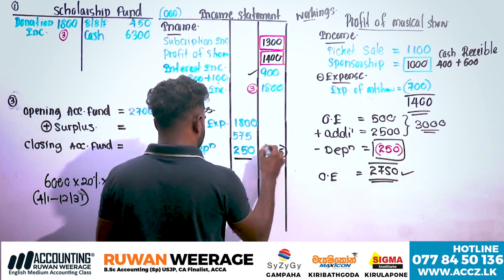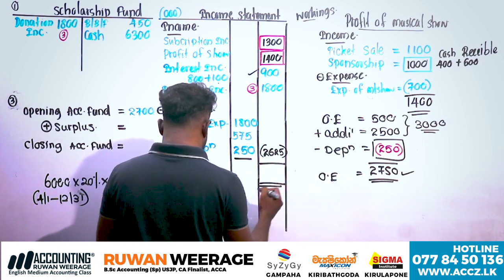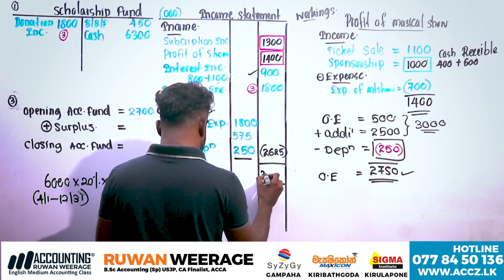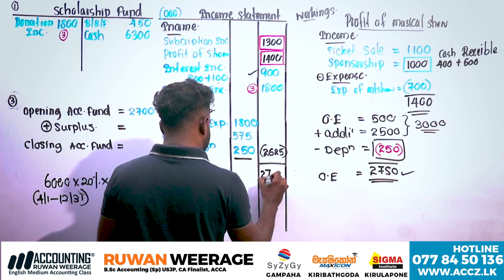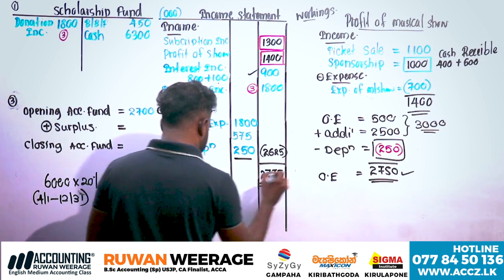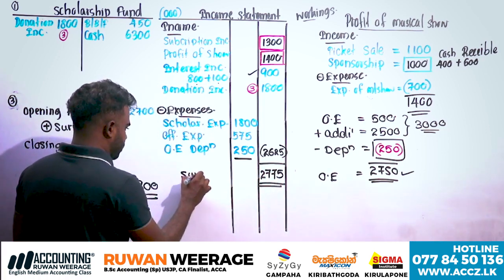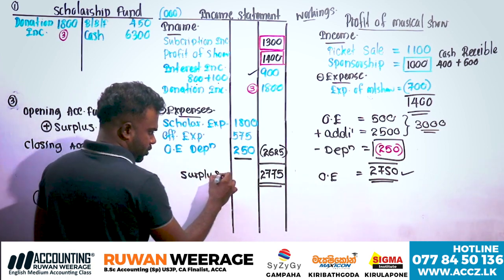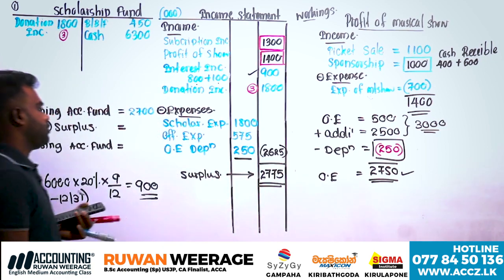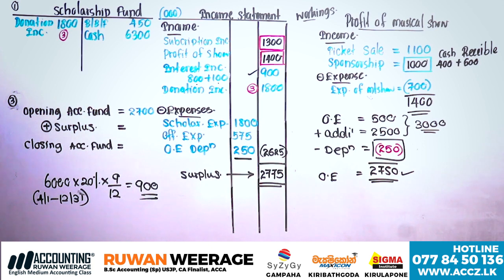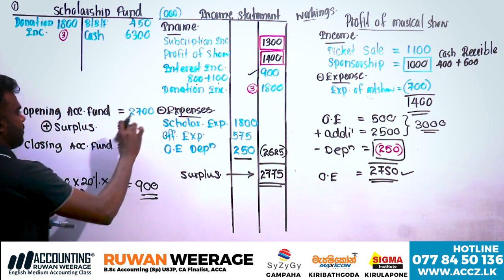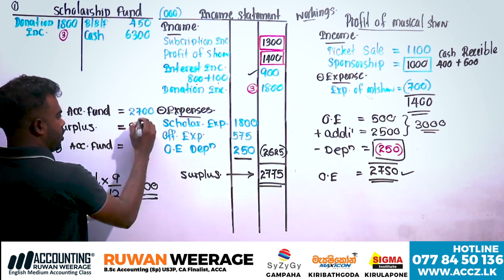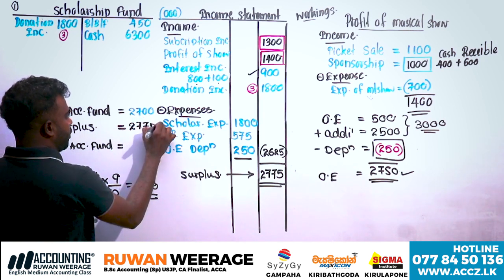How much is the surplus? 2,775. This is the surplus. Record the surplus under accumulated fund, 2,775.